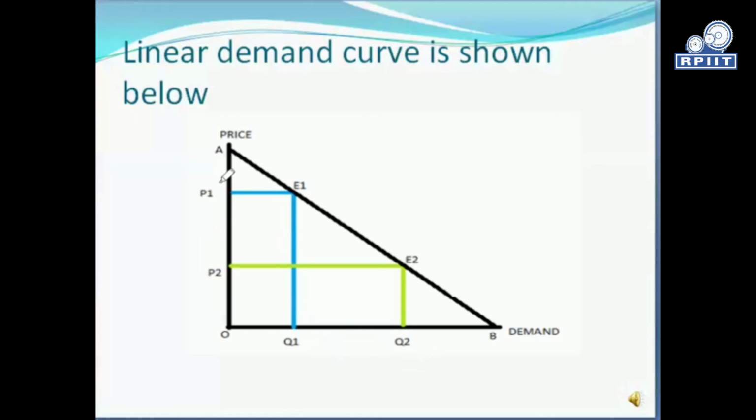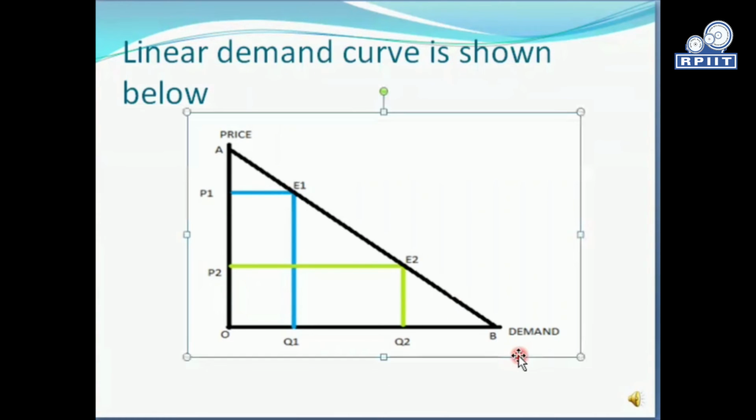Now, if we join the points E1 and E2, what will we get? We will get our demand curve, the DD curve, and it is a downward sloping demand curve. Now let's see the assumptions.